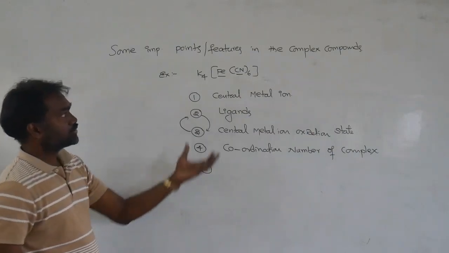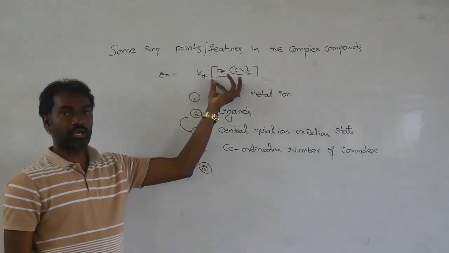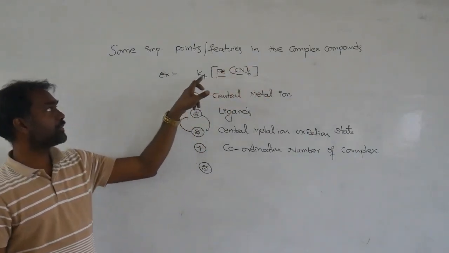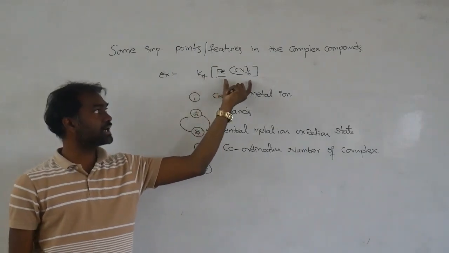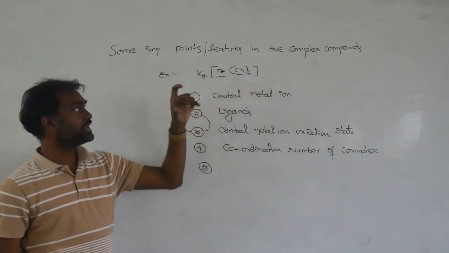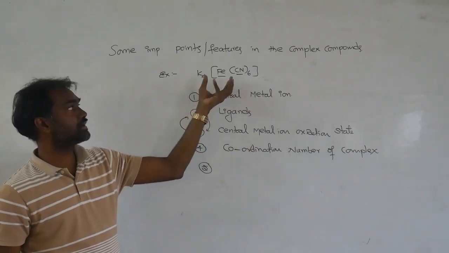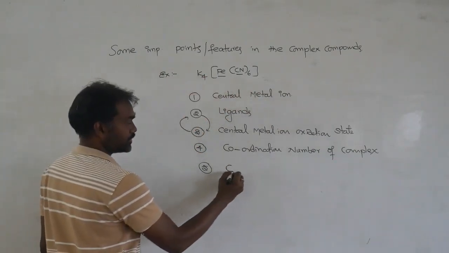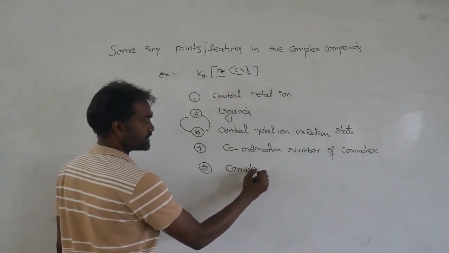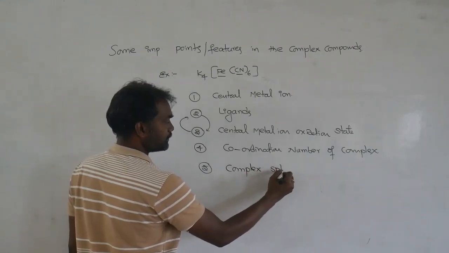Next, we already discussed: you take this compound and put it into water. What happens? Potassium is separated, these are not separated. That's why this entire part we call the complex sphere. So we are going to discuss that complex sphere.